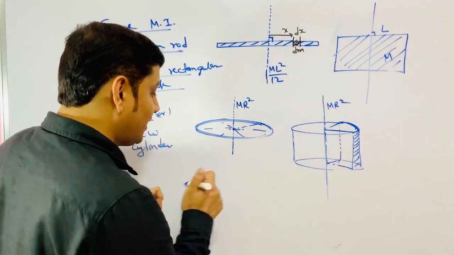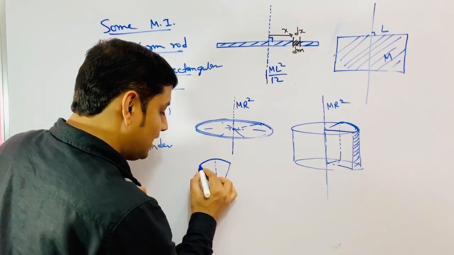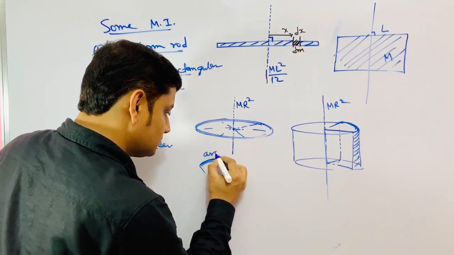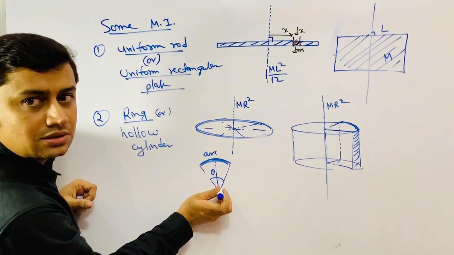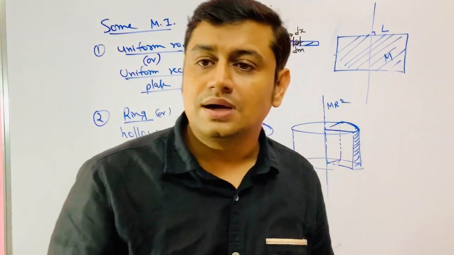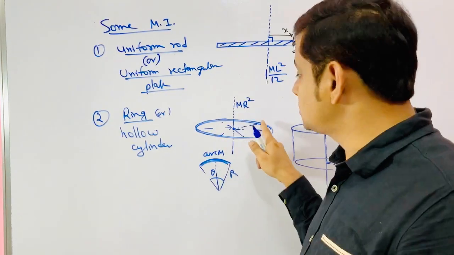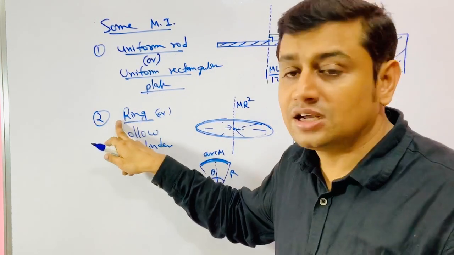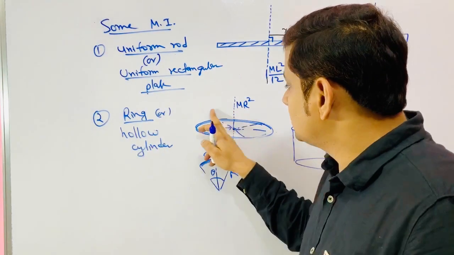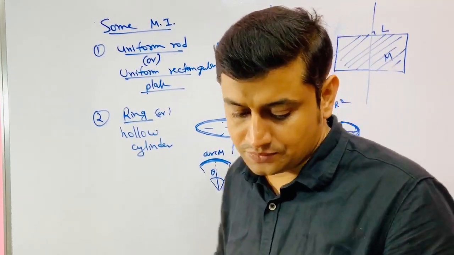If I have an arc of a ring, and that ring subtends any angle theta, doesn't matter. If I want to find moment of inertia about this, it is still MR squared, because it doesn't matter whether it is point mass here or point mass distributed on the ring, and this ring need not be uniform. It may be non-uniform ring, because ultimately the total mass matters, not the distribution of mass.